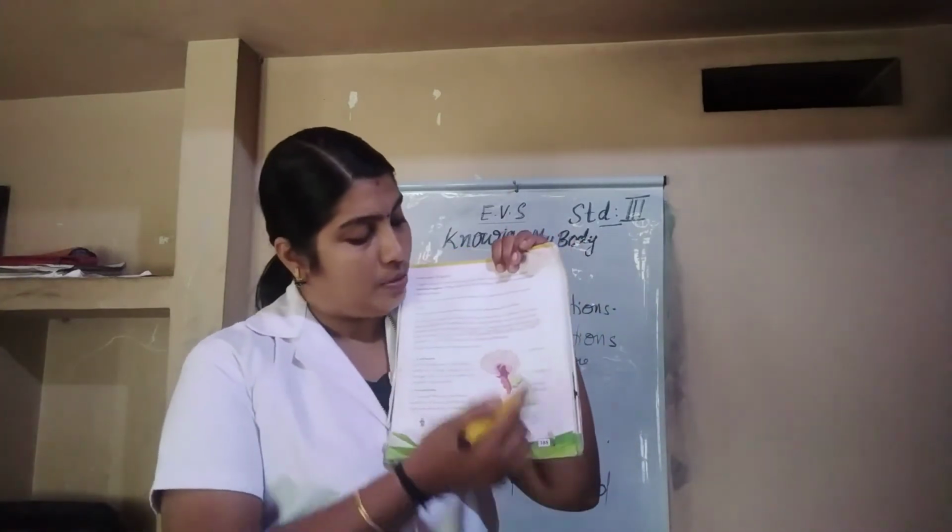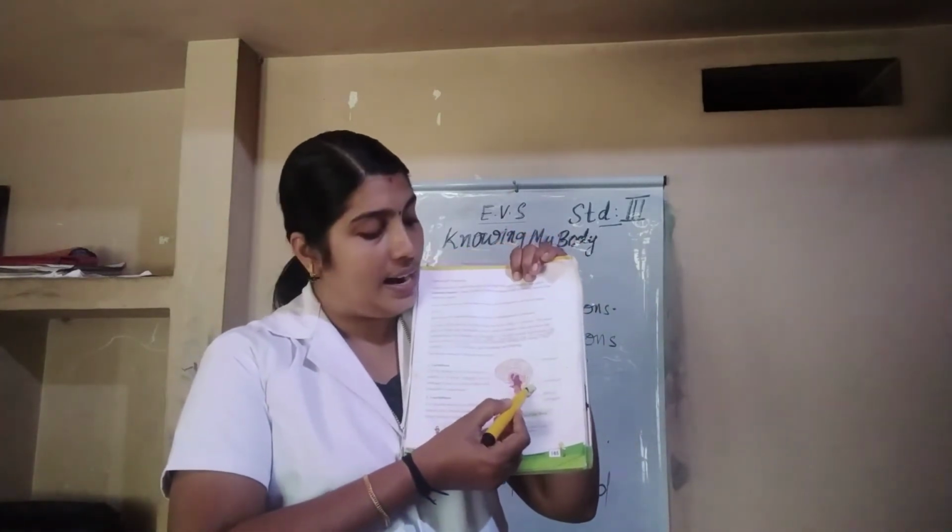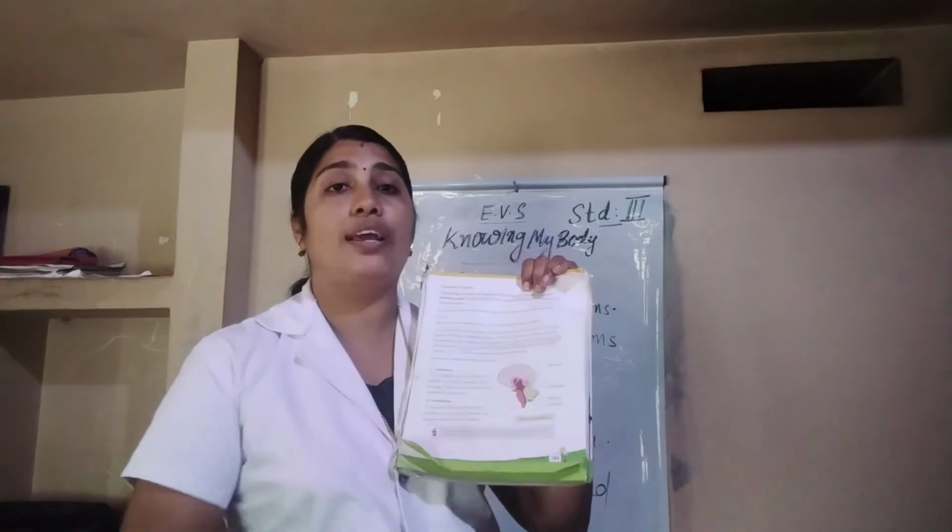Understand? Don't forget that. Next, which is the second part of our brain? Cerebellum. Cerebellum is located just below the cerebrum. It controls our muscle movements.